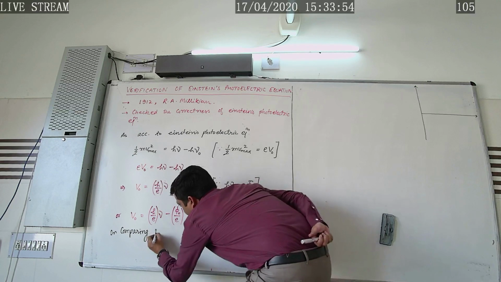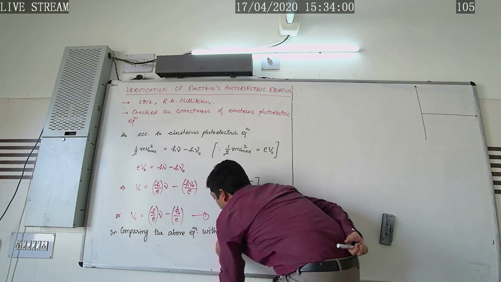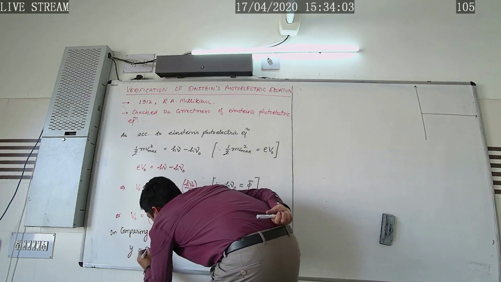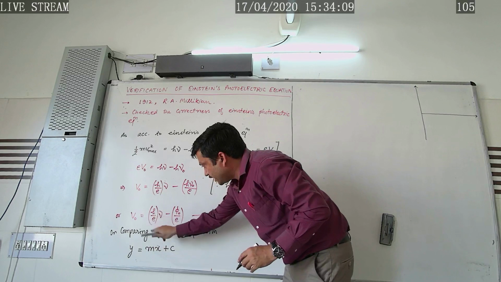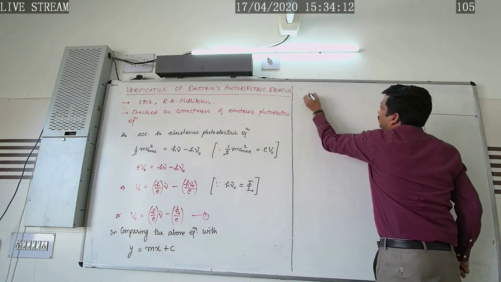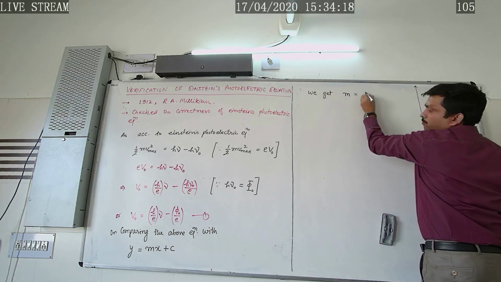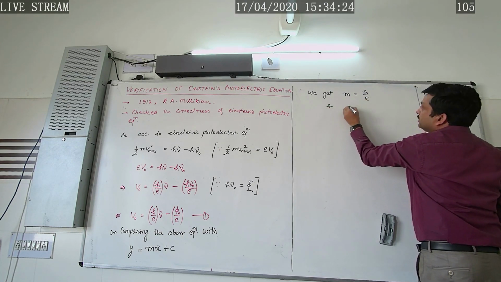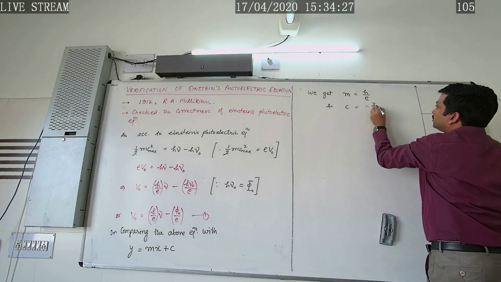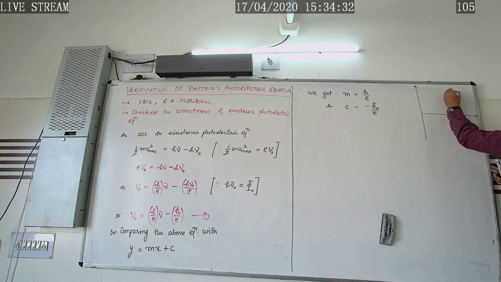Here we write, on comparing the above equation with slope intercept form, that is y equals mx plus c, what we get? We get m equals h by e, and c equals minus phi naught by e. So m, that is slope, must be equal to h by e, and c must be equal to minus phi naught by e.